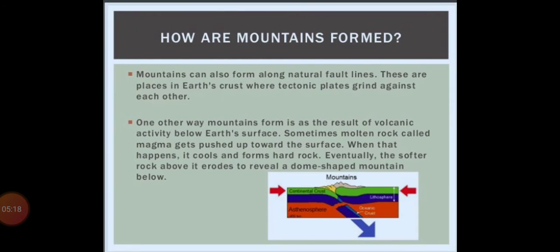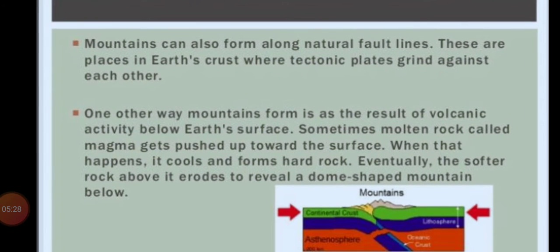Now let's see the second slide. How are mountains formed? Mountains can form along natural fault lines. These are places in Earth's crust where tectonic plates grind against each other.